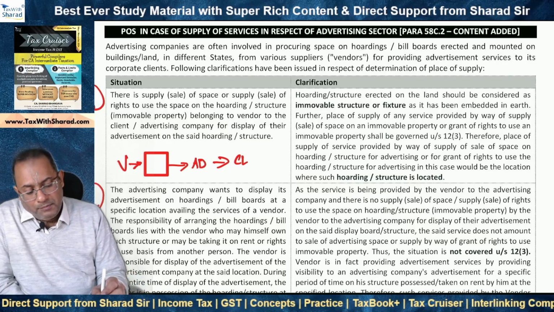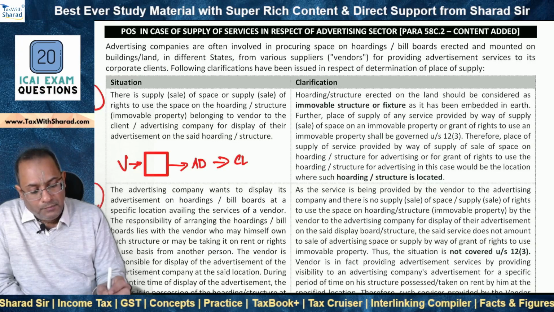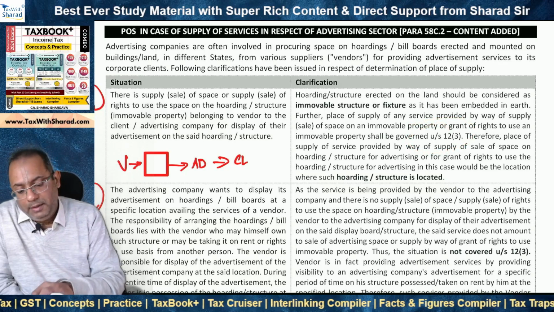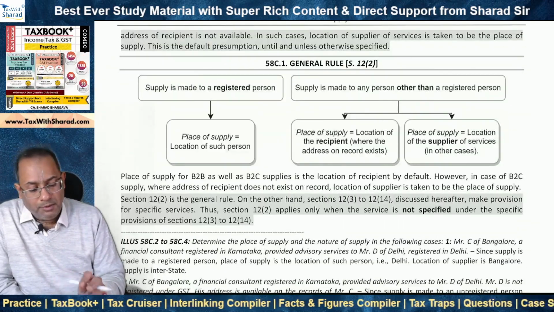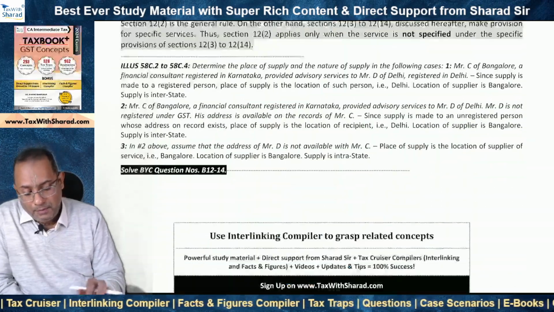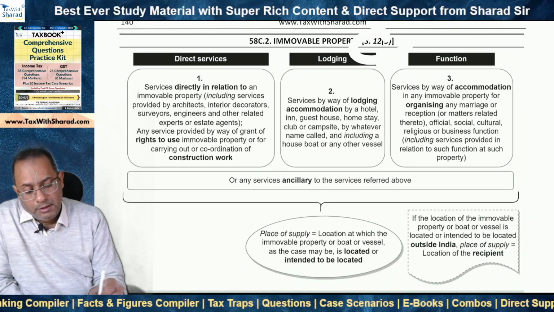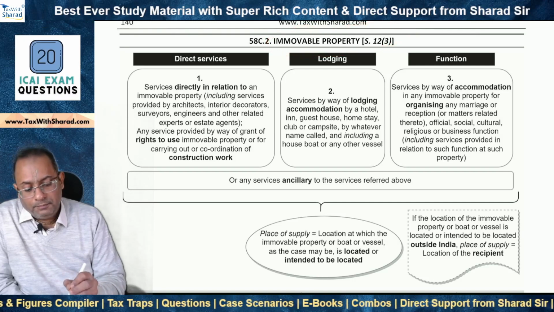So this place of supply determination should be governed by section 12.3. What is 12.3? We have noted in the place of supply chapter of TaxBook Plus 58C.2, section 12.3, and this deals with immovable property.